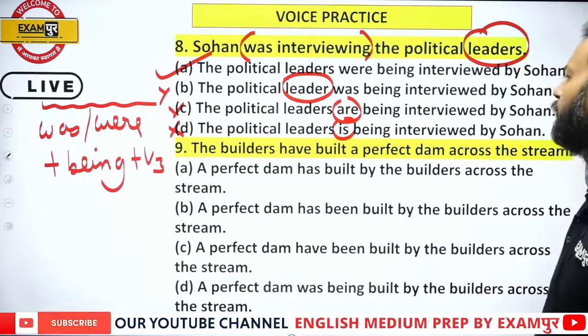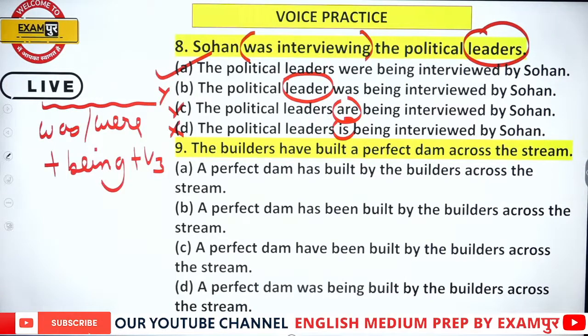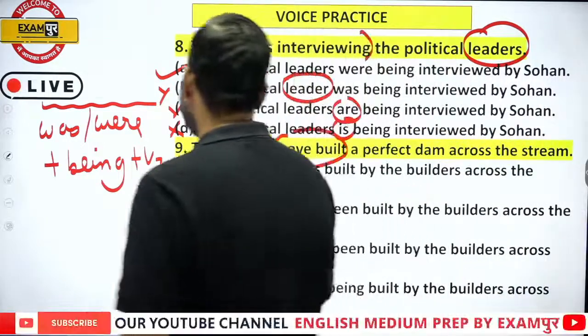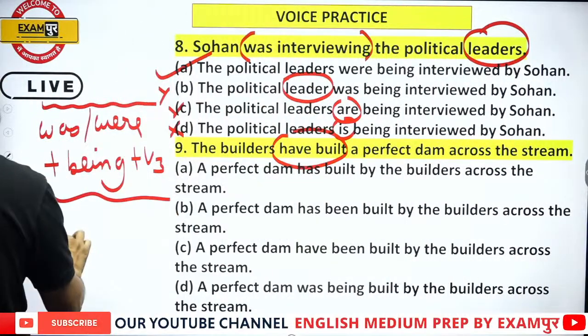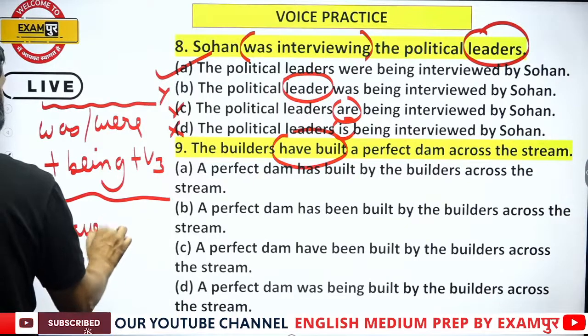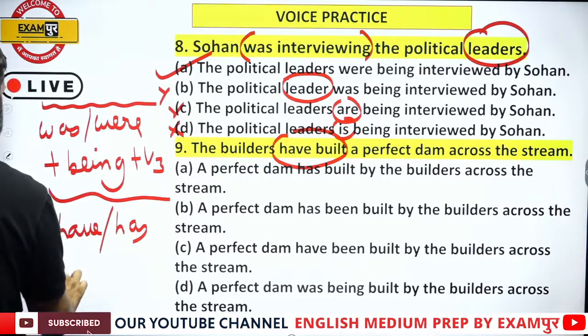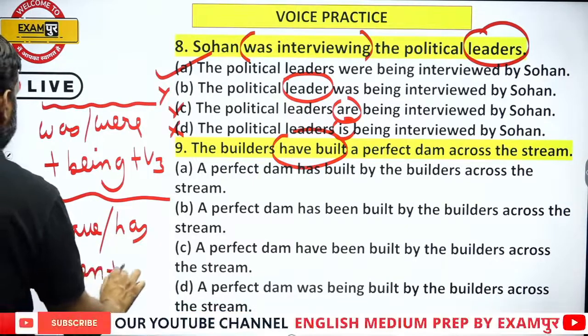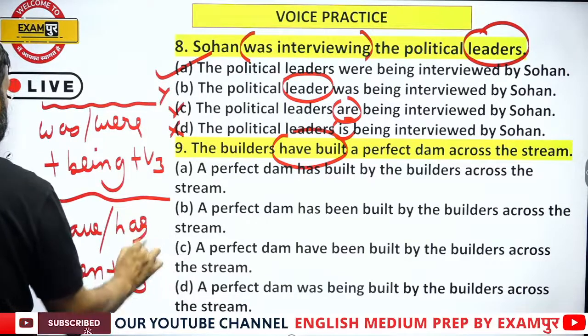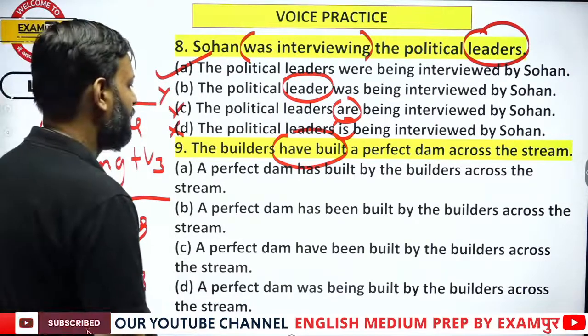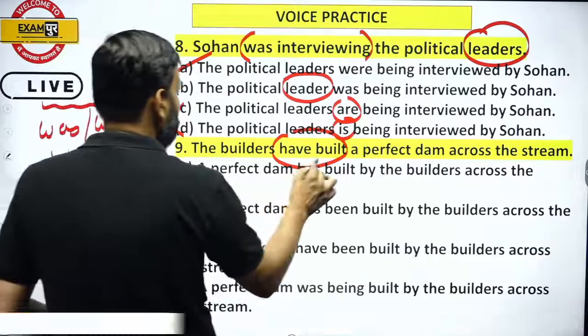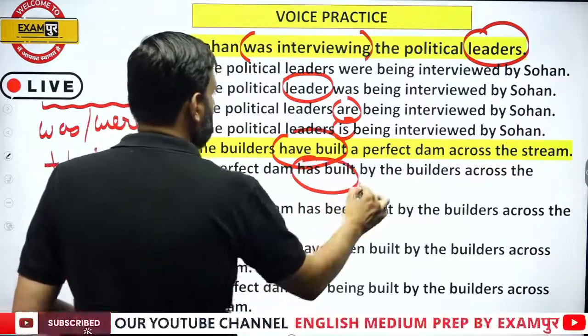Okay, now question number 9. The builders have built. So here we have built. That means in passive we need have or has plus been plus V3. So here in option A, been is missing.